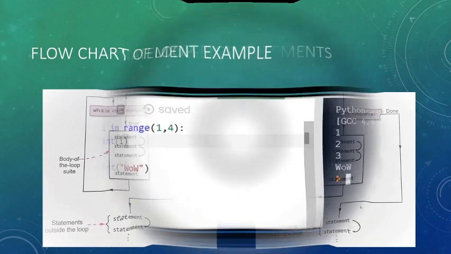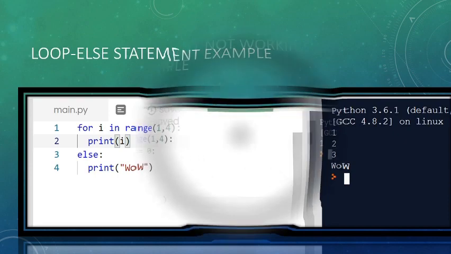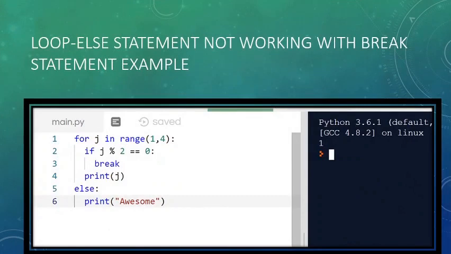But here, even if the condition is not false, we can use else. See here, for i in range 1 to 4 will print 1 up to 3. Also the else part gets executed and then it prints the given message. With a break, else will not work. Why? Because as it encounters the break, the loop will automatically break, so it won't go ahead to the else part.